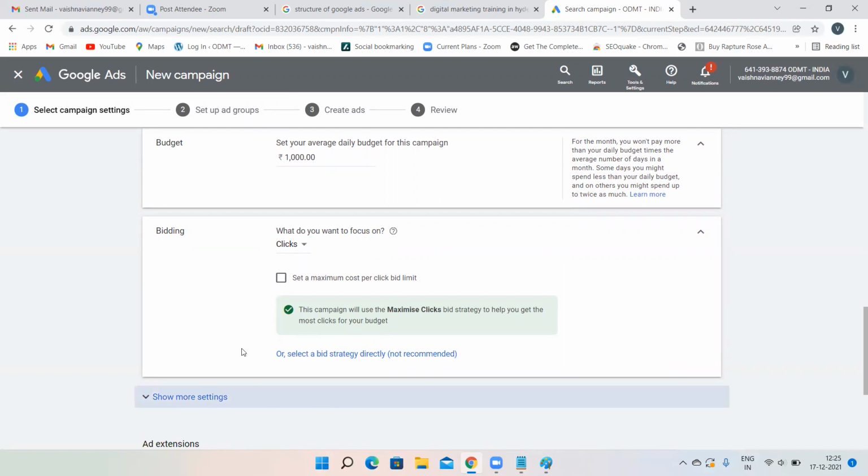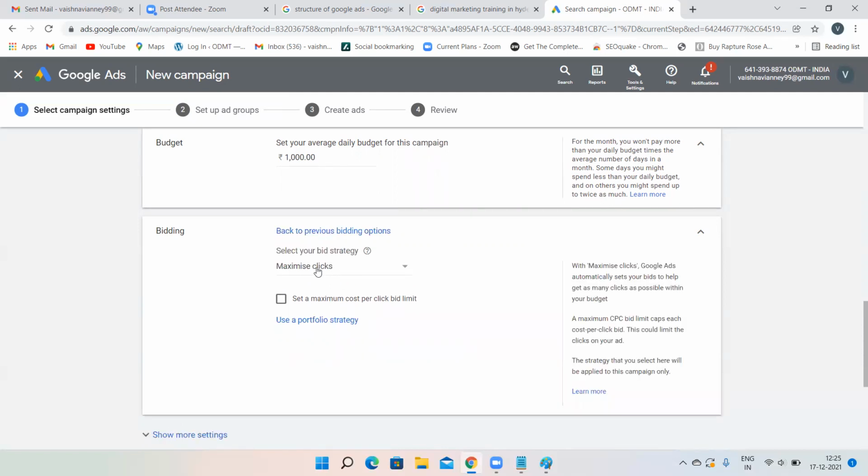Do not do anything over here. Click on or select a bid strategy directly. Here it is telling not recommended. Why is it telling not recommended? Because Google tries to take money from you. That is the reason it is telling not recommended. But you have to be smart enough to click on this option. Then only you will not lose your money unnecessarily. So click on this particular option.